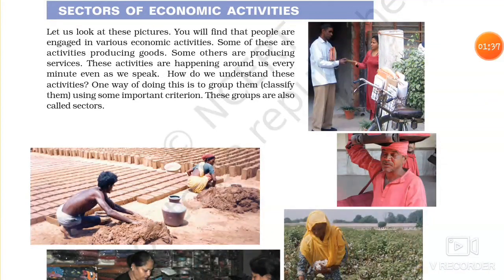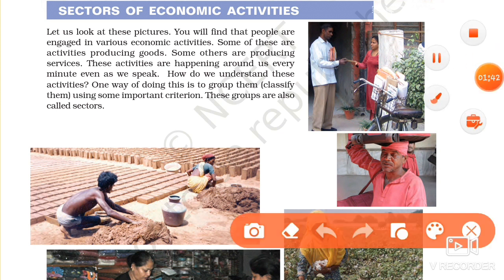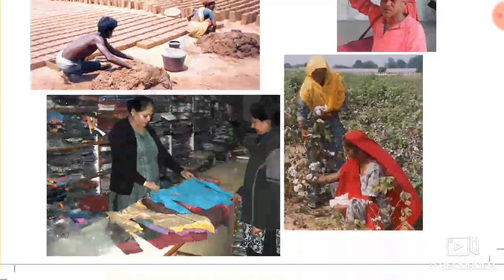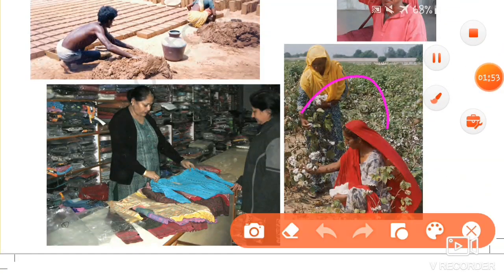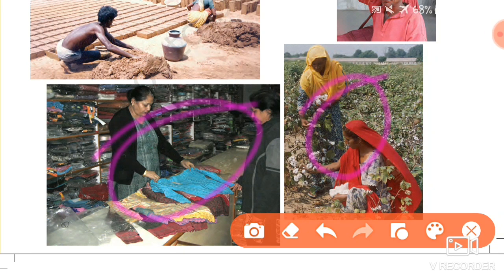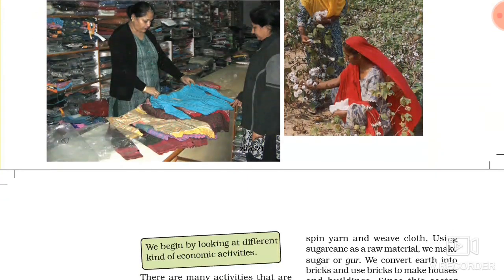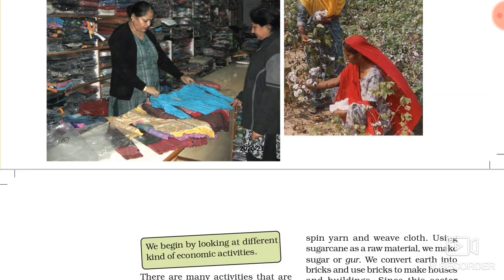Students, here some pictures are given. This is one picture, this is another picture, and this is one picture. So there are different types of nature of activity given. Depending on this, we can see the sectors of the economy.